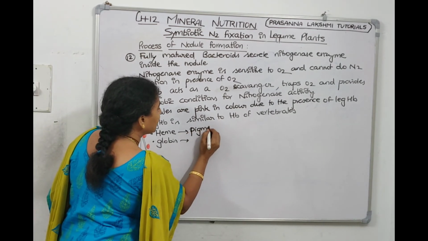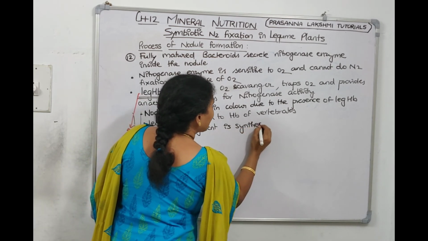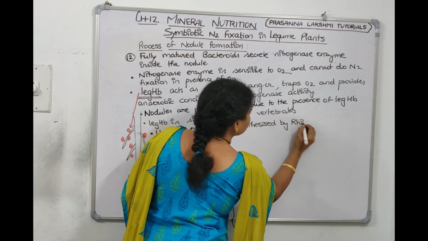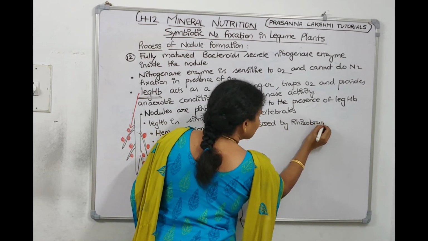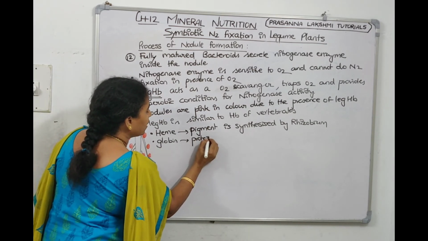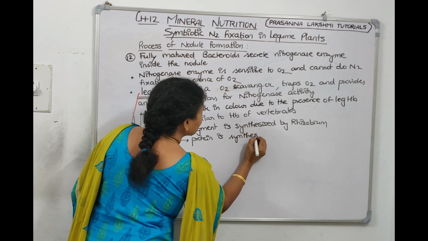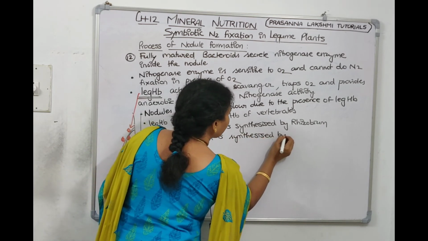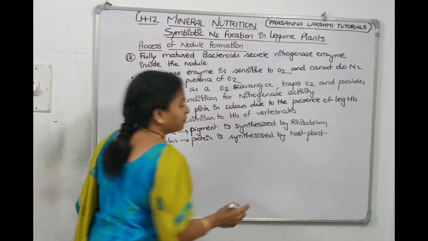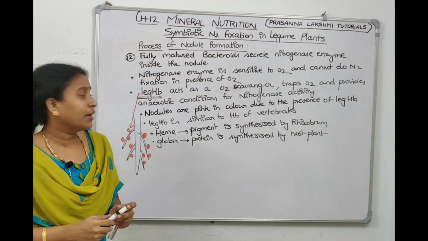It is a pigment synthesized by rhizobium bacteria. What is globin? Globin is a protein synthesized by the host plant. Both are contributing to prepare the oxygen scavenger, right?